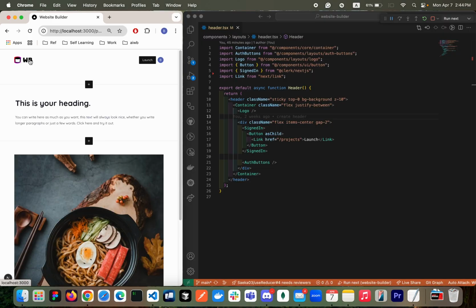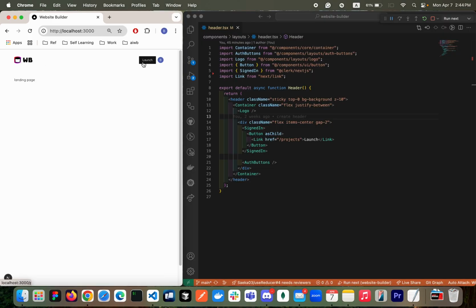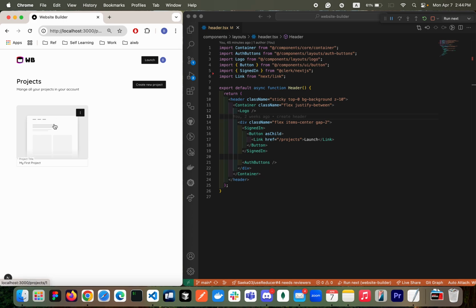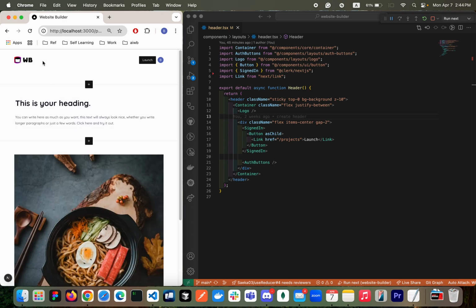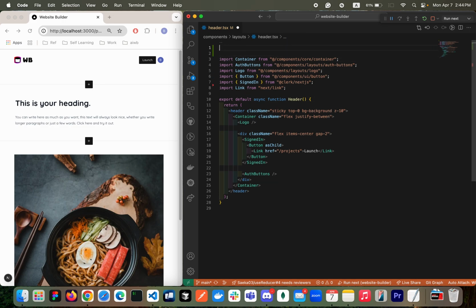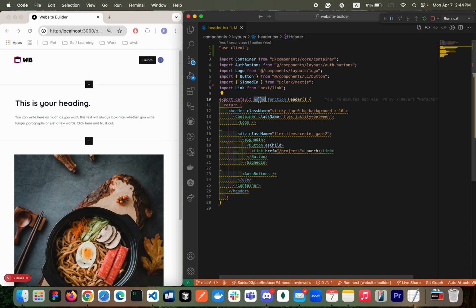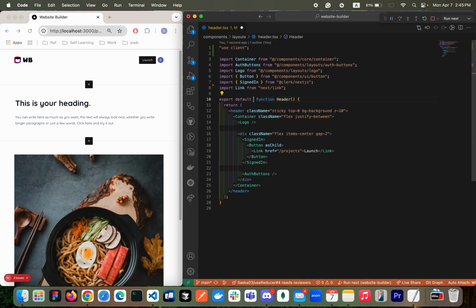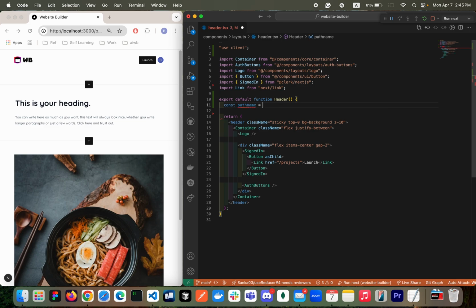Okay, so now we're gonna make the header look different between pages. In the project detail page, I'm gonna have a different style of the header. I'm gonna change this component into a client component because we'll be using the hooks that are provided by Next.js. Okay, so what I need is the pathname of the URL.